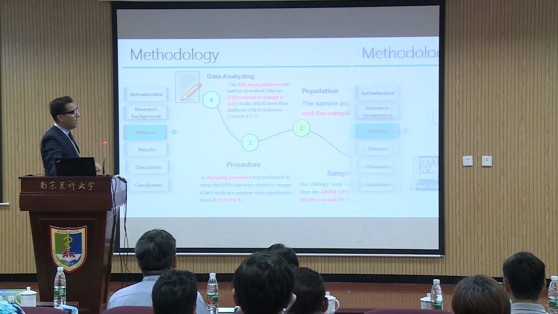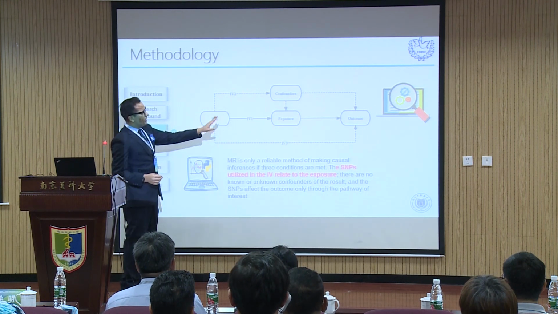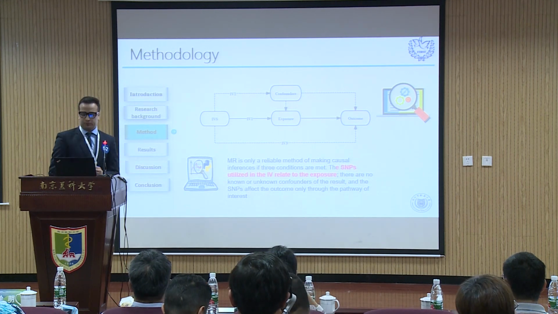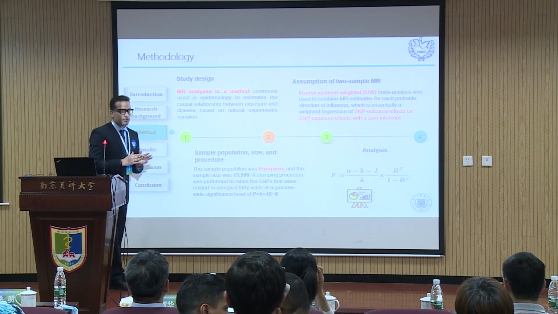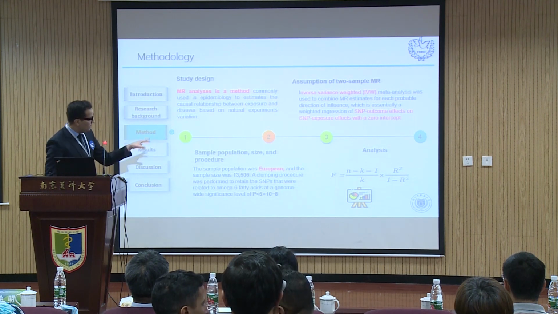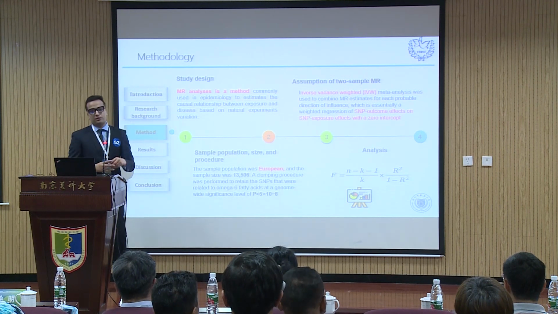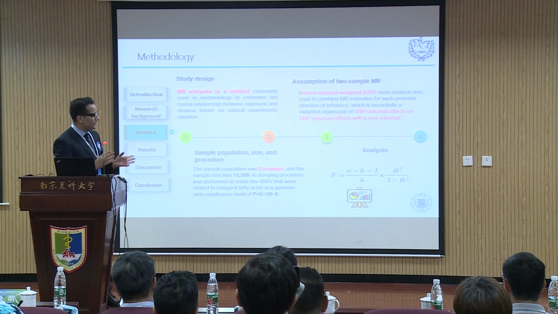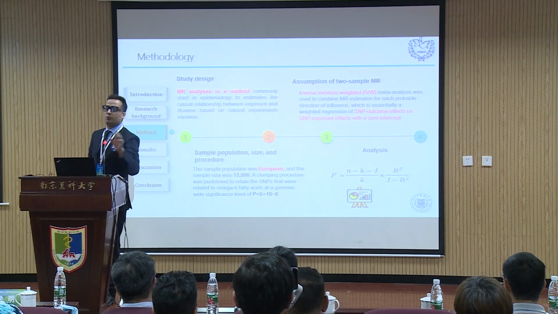Now we will see how we conduct it. From this flow chart, we can see that exposures, outcome, and confounders are closely linked for the clumping procedure. Now, the study design. We take the method called Mendelian randomization. After that, we take the European population, with a case group of more than 20,000 and a control group of 35,000. For analysis, we use this formula, and we will see in our results how this formula works for us.